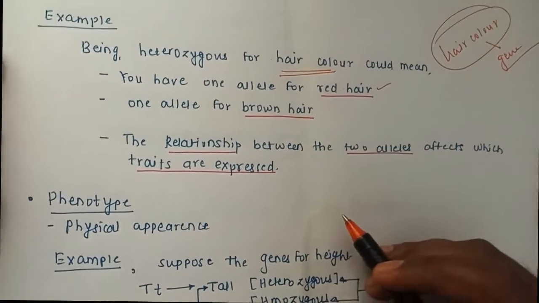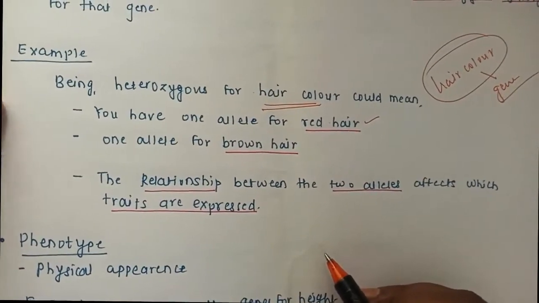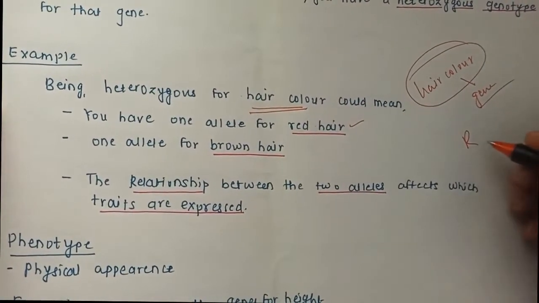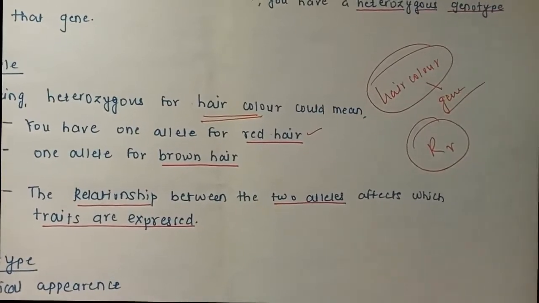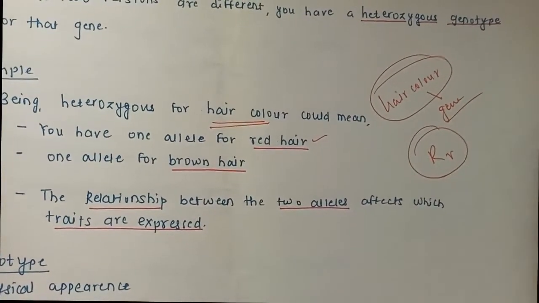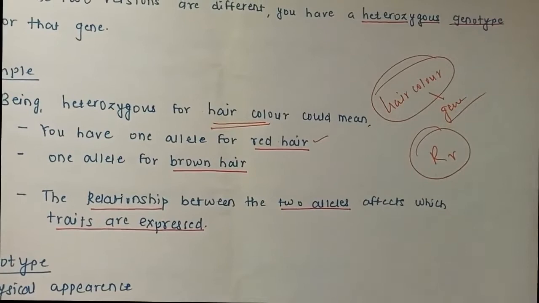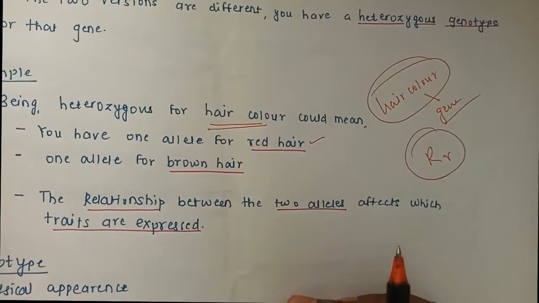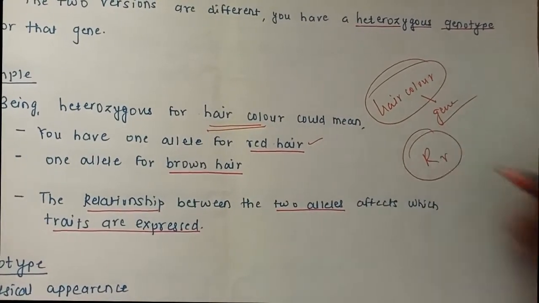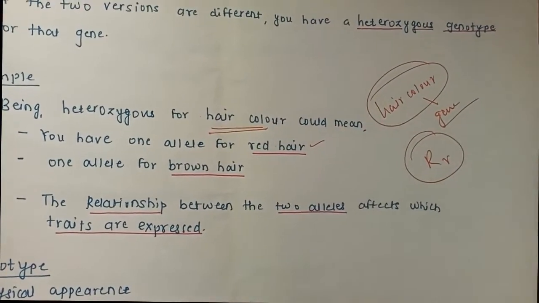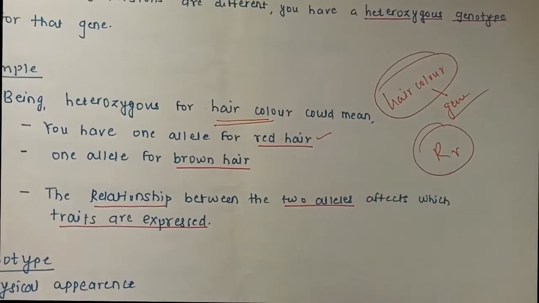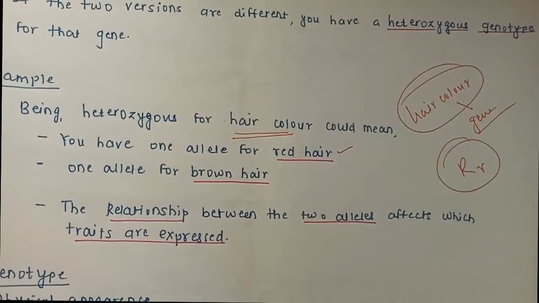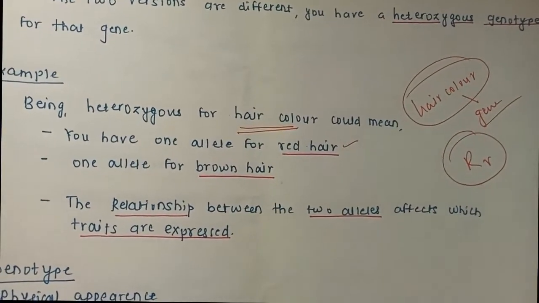And the relationship between these two different alleles, like suppose I say red hair is capital R and brown hair is small r. Now it also affects due to the dominancy of one allele over the other. So we can say it is red hair if R is dominant, or brown hair when small r is the dominant. So in heterozygous, the dominancy of the particular allele affects the characteristics or traits.